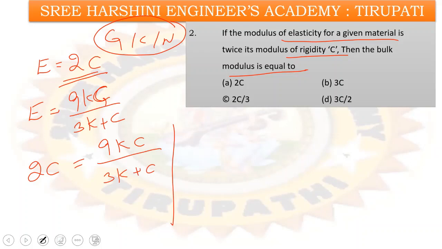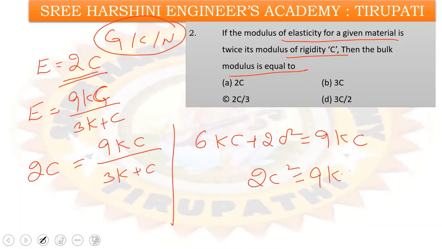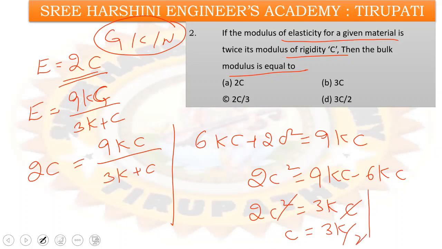Simplify this equation, it becomes 6KC plus 2C square is equal to 9KC. Then 2C square is equal to 9KC minus 6KC. It becomes 2C square is equal to how much? 3KC. So that means C will be cancelled. Then C is equal to 3K by 2, or K is equal to 2C by 3. So option number C is the right answer.